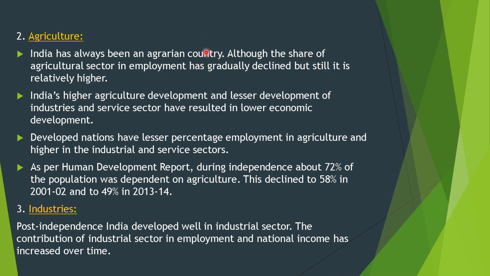Agriculture. India has always been an agrarian country. All through, the share of the agricultural sector in employment has gradually declined, but still it is relatively higher. India's higher agricultural dependence and lesser development of industries and the service sector has resulted in lower economic development. Developed nations have a lesser percentage of employment in agriculture and higher in the industrial and service sectors. As per the Human Development Report, at independence about 72% of the population was dependent on agriculture. This declined to 58% in 2001-02 and to 49% in 2013-14.